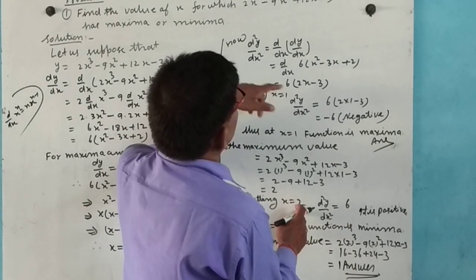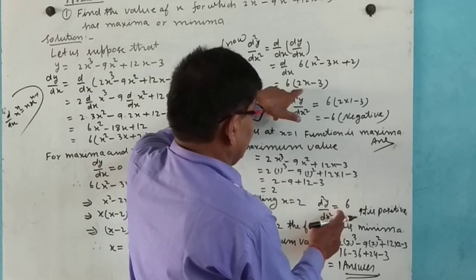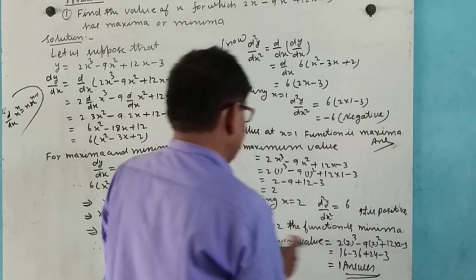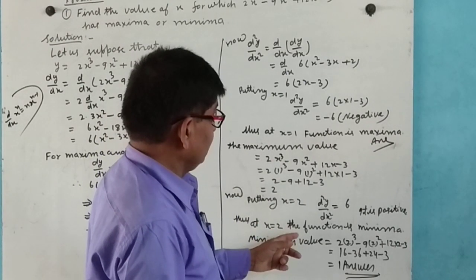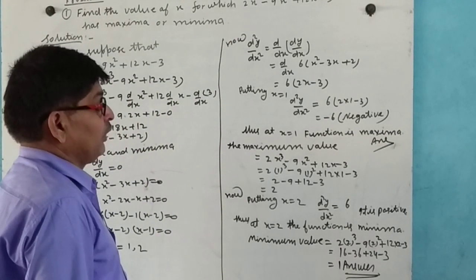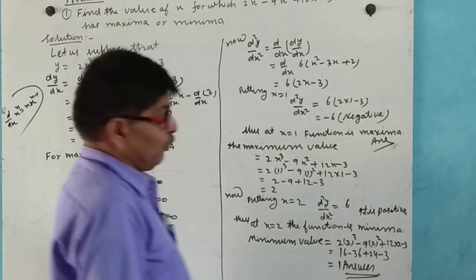Putting x is equal to 2, we get d2y by dx2 equal to 6. It is positive, thus at x is equal to 2, the function is minimum, and the minimum value we get is 1.